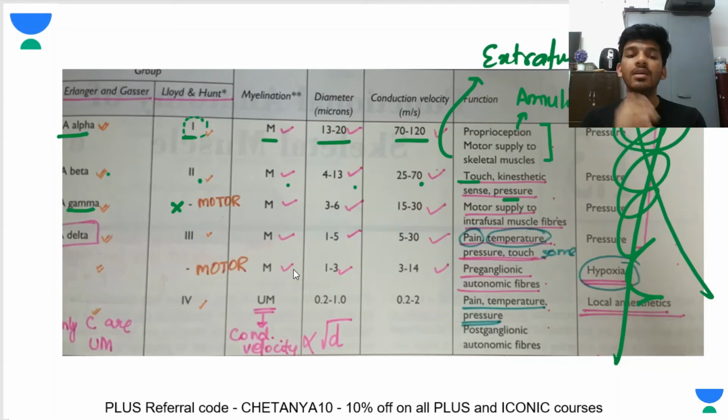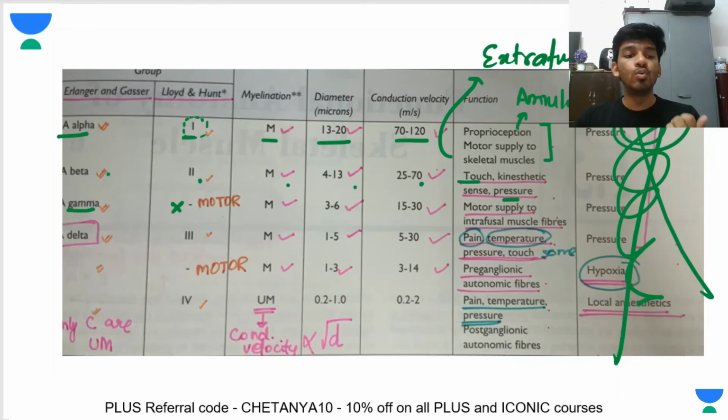So fast pain is through A delta fibers, or type 3 according to Lloyd and Hunt. Then B type of fibers, they were not classified by Lloyd and Hunt, and you can again see what they are conducting. Type C fibers are also called type 4 according to Lloyd and Hunt. They are unmyelinated, with very low conduction velocities, and they carry pain and temperature, so they're responsible for slow pain. Okay, so that's a summary of what we have done throughout the entire video.